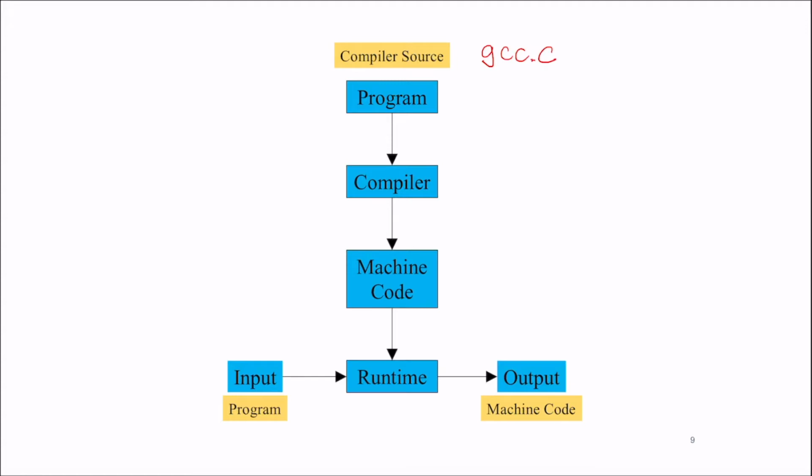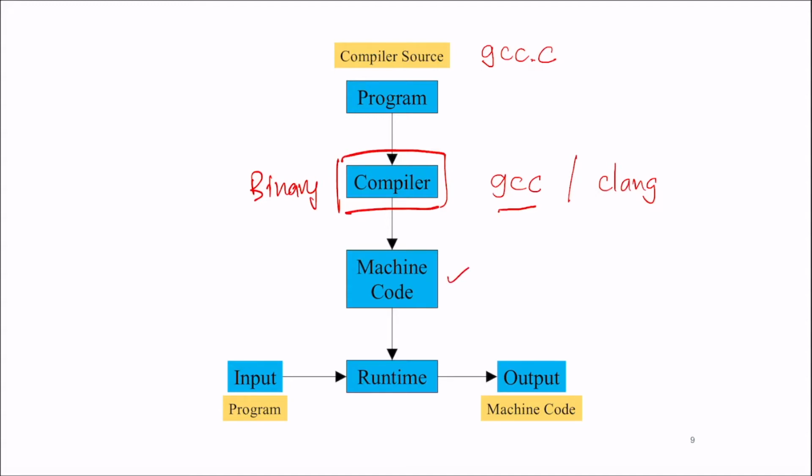You run it through a compiler. You could run it through GCC itself, but you could really run it through any C compiler. So for example, you could use Clang to compile it. The important thing to realize here is that this compiler over here is a binary. It's a binary program on the system that accepts source files and then produces machine code. And the machine code here would be GCC. So you're passing gcc.c through a compiler, either GCC or Clang, and the output is a compiler, which is GCC.